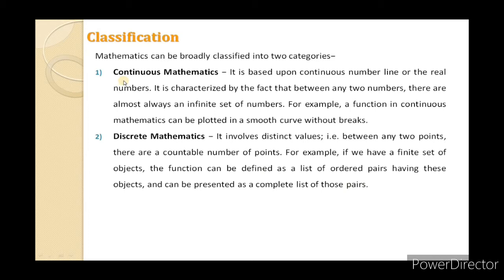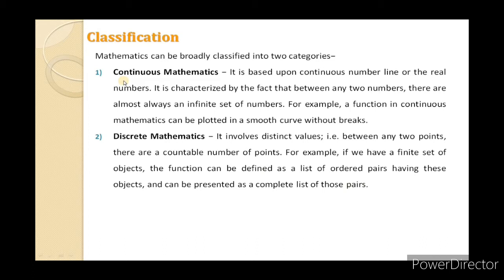We are familiar with two data types, integer and float. If we have integer values between 1 to 10, then these values are countable. We call them finite values, because we have 1, then the next value is 2, then 3, 4, 5, 6, 7, 8, 9 and 10. Means from 1 to 10 there is a countable number of integer values.